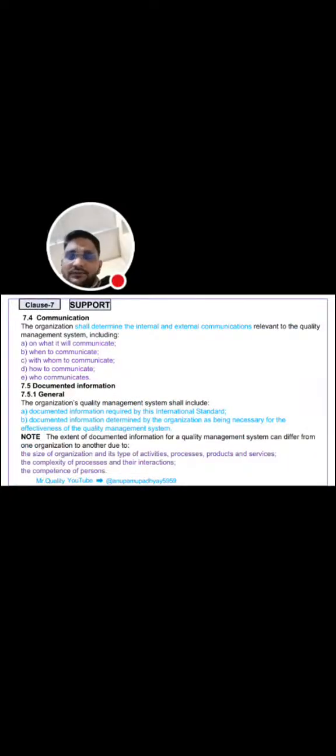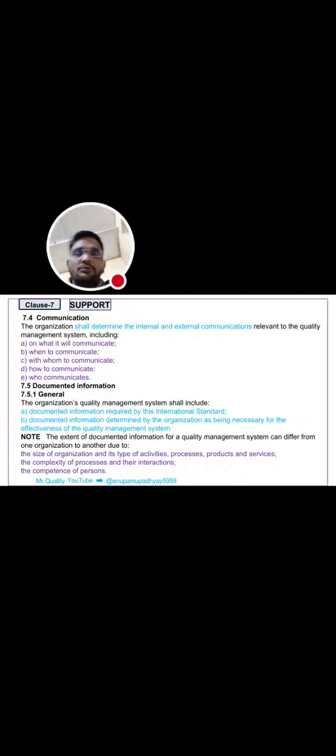Next clause is 7.4, that is communication. The organization shall determine the internal and external communications relevant to the quality management system, including on what it will communicate, when to communicate, with whom to communicate, how to communicate, and who communicates.